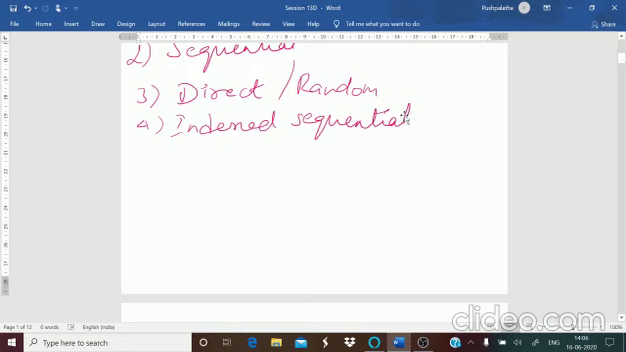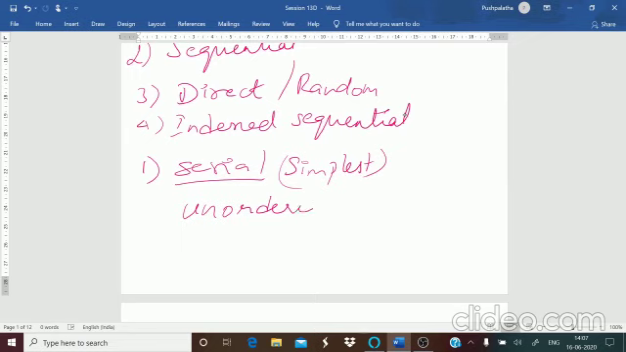Now, what do you mean by serial file organization? Let's go one by one. Serial file organization is the simplest file organization method. In this, you store the records as you enter. You enter the first record, store it. The next record, store it. So it goes on in this way, stored in the order of creation. So the files are unordered in this, but you can arrange it chronologically according to the names.